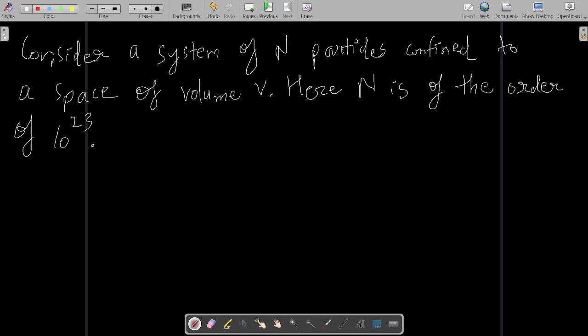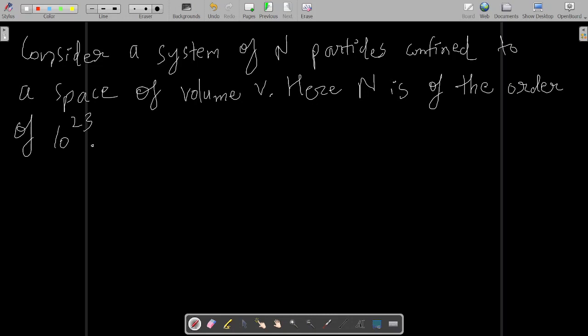Suppose there is a gas in a container and only 15 atoms of the gas are there. That is not an ideal situation. In such a situation, you can study the atoms on a one-on-one basis, because only 15 atoms are there.